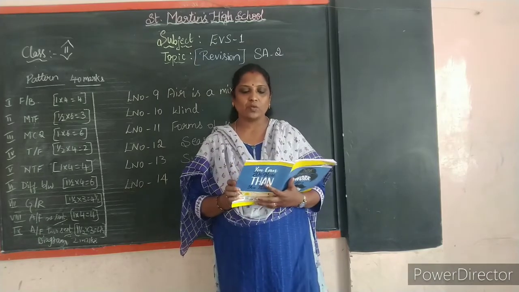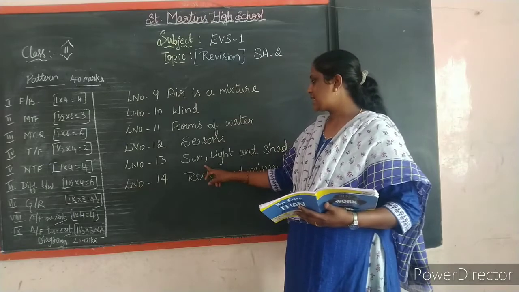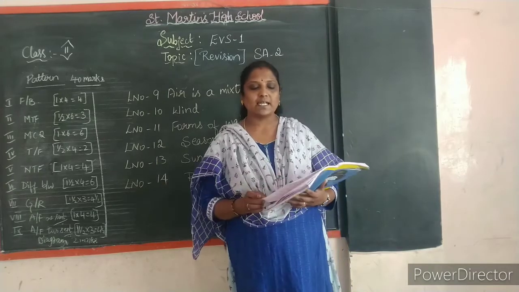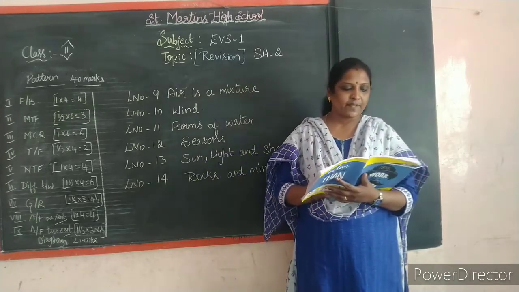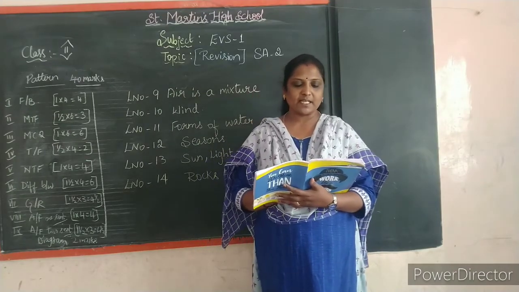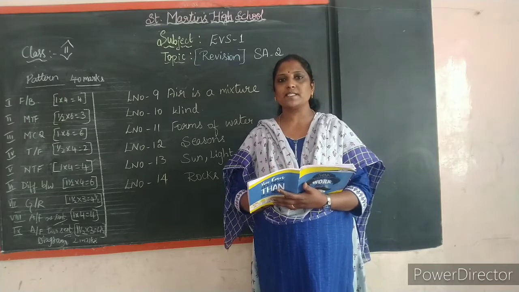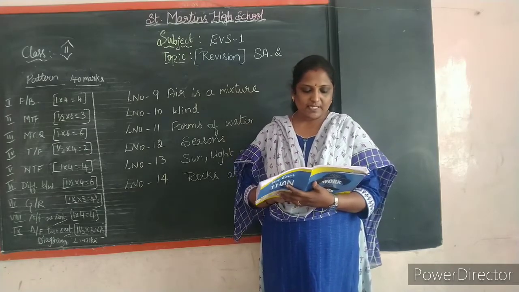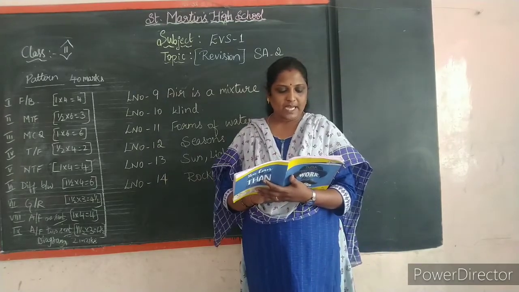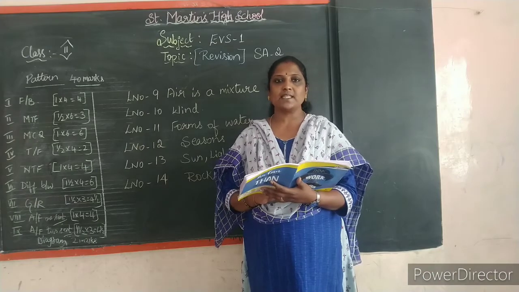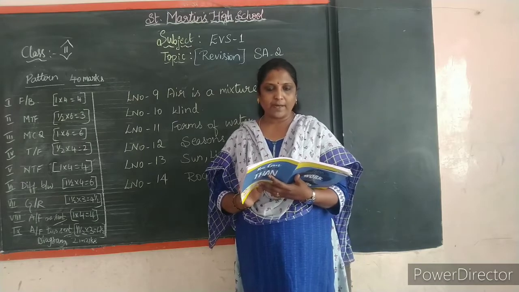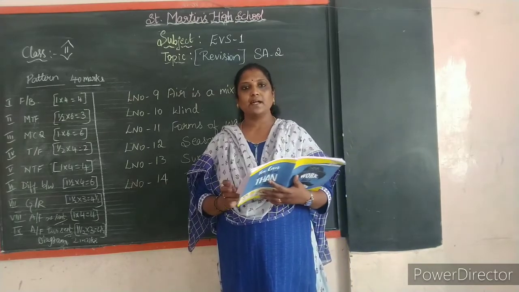Okay. And next, coming to lesson number 13, that is sun, light and shadow. In this chapter we learnt about the sun, light and shadows. The sun is a big ball of hot burning gases. Light from the sun reaches us in about 8 minutes. When the sun shines, the days are bright and warm. Shadows change in length and direction. Dark shadows are formed only by bright light, that is sharp and dark.